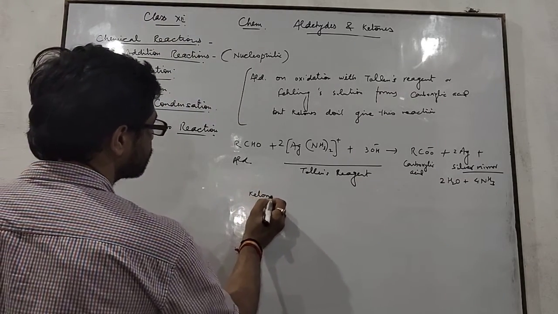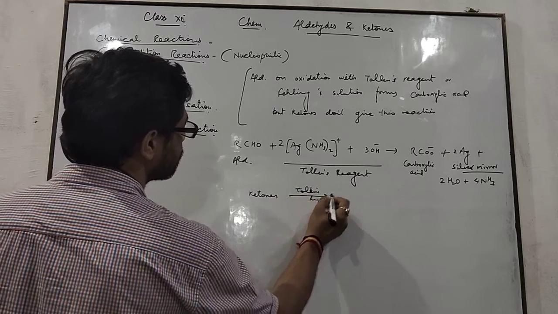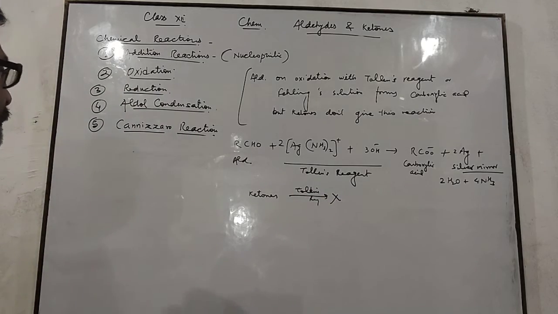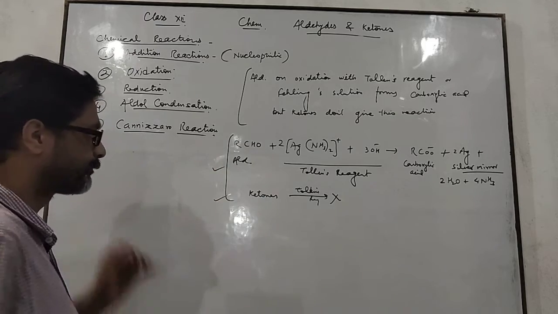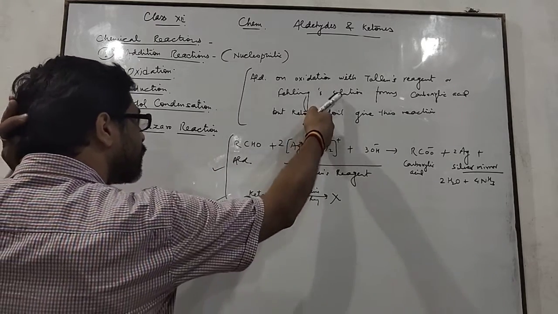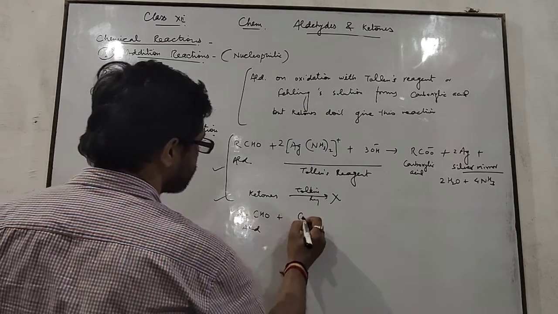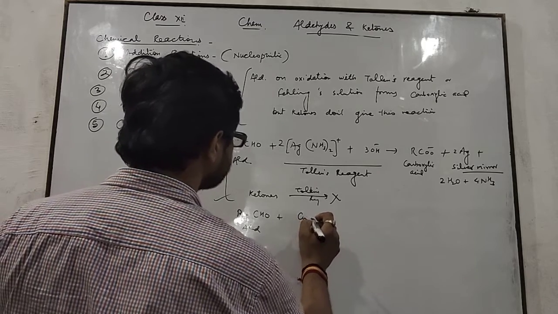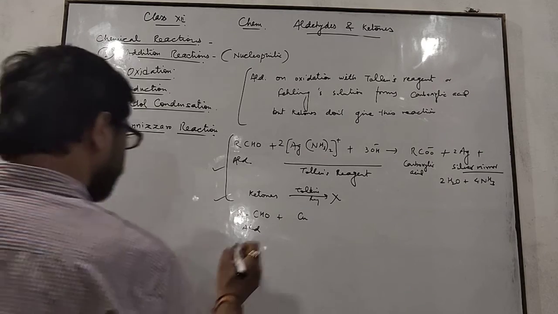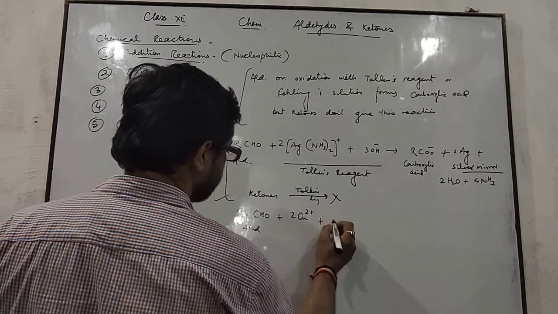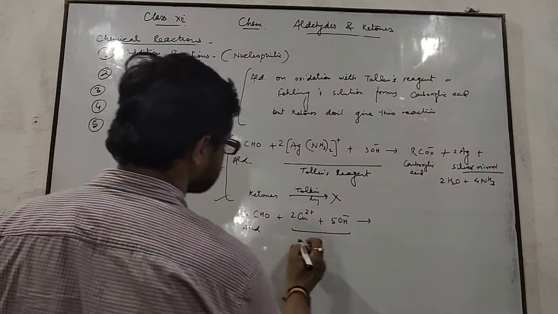Ketones do not give this reaction. Ketones do not oxidize Tollens reagent to a silver mirror. By this reaction we can differentiate an aldehyde from a ketone. We can use Fehling solution also. RCHO is an aldehyde and copper oxide, Cu2+ and OH minus. This one is collectively known as Fehling solution.